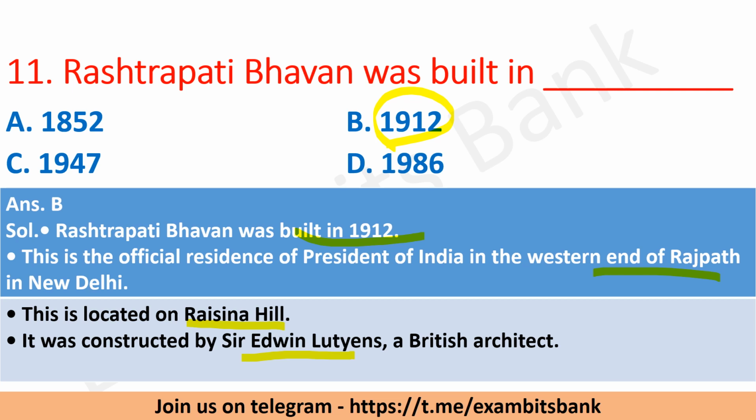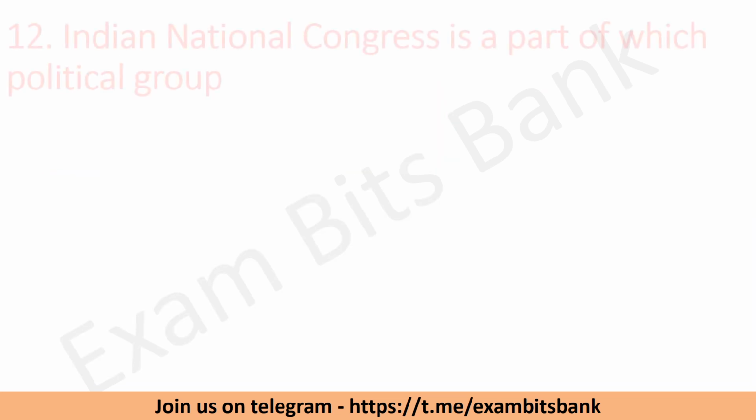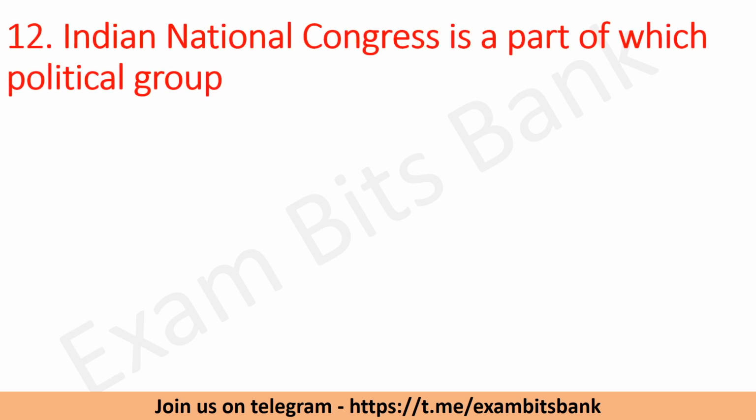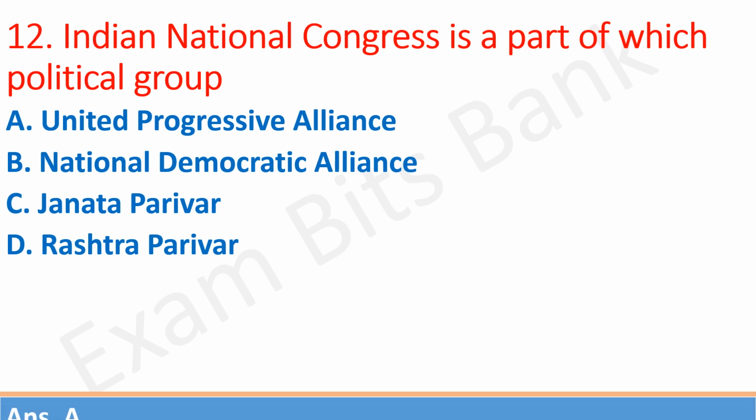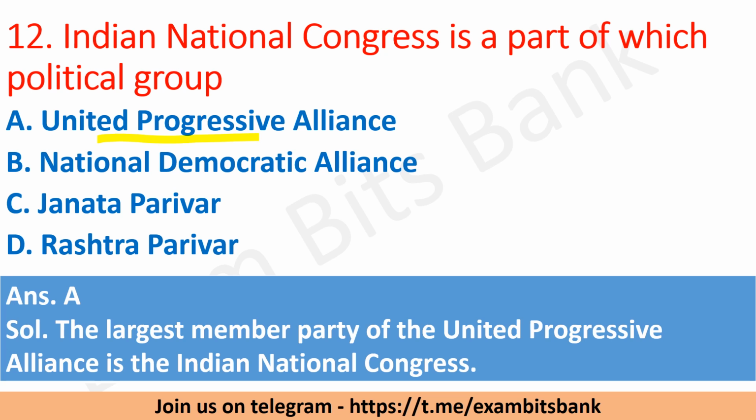Moving on to next question. Indian National Congress is a part of which political group? Options are United Progressive Alliance, National Democratic Alliance, Janata Parivar, or Rashtra Parivar. So the correct answer is option A, United Progressive Alliance. The largest member party of the United Progressive Alliance is the Indian National Congress.